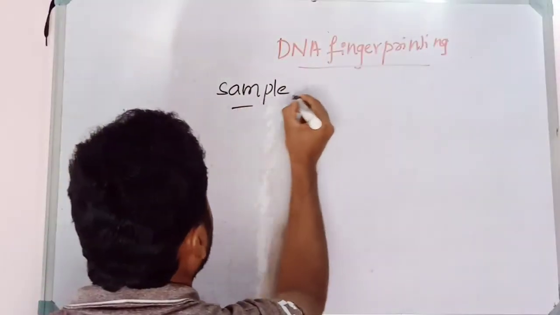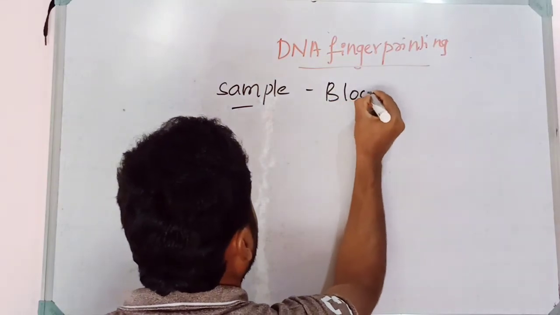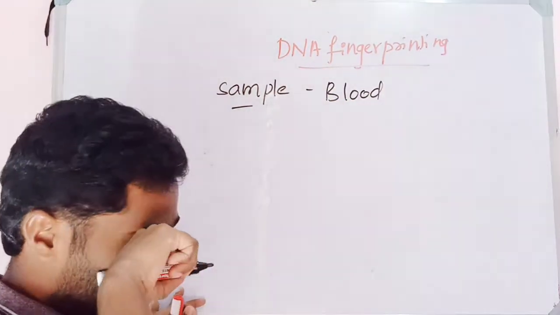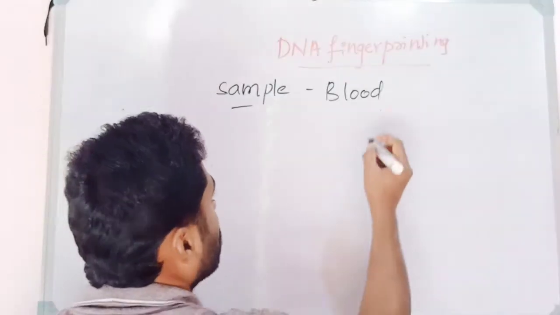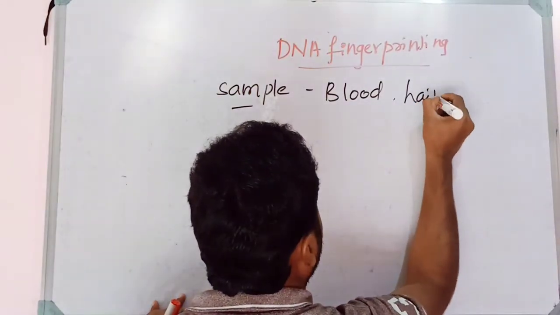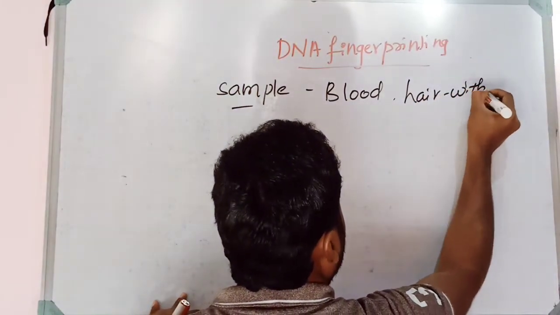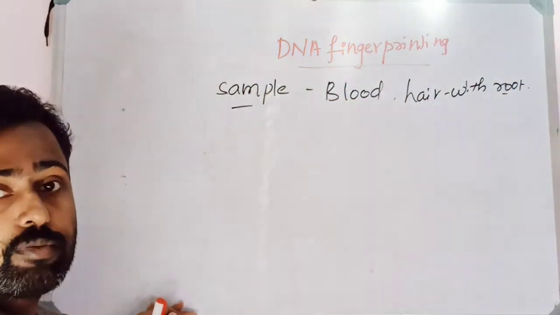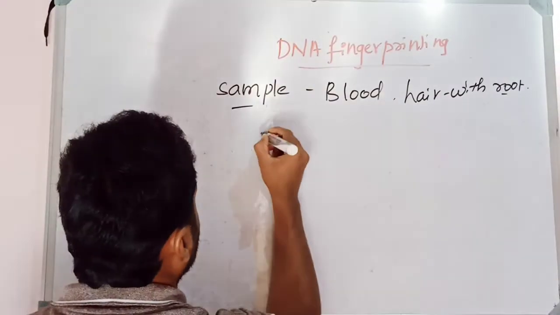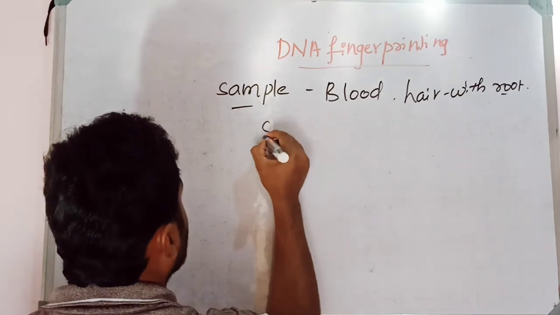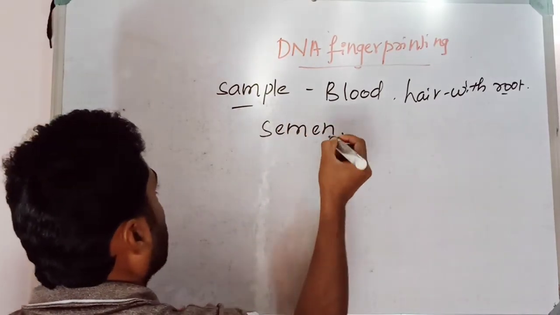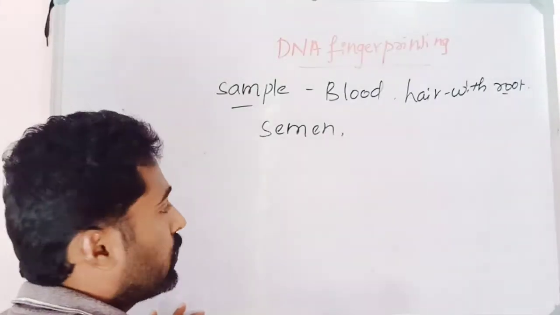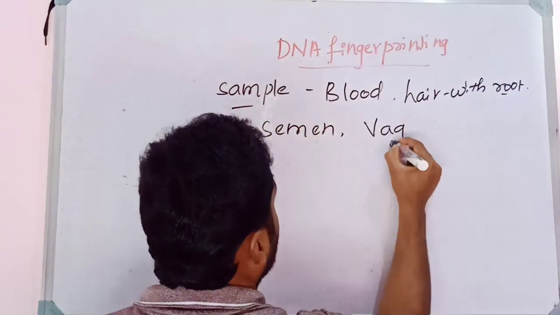The sample may be a blood smear, or the blood, or hair with root, because the root contains the DNA. Hair with root. Then any other samples like semen, then vaginal swab.